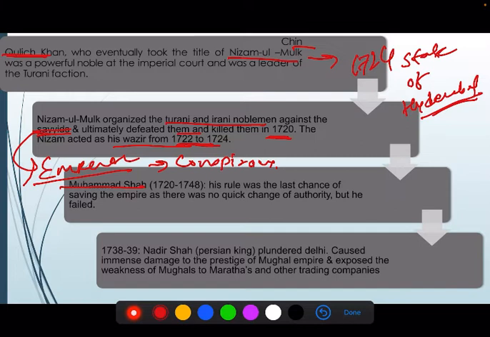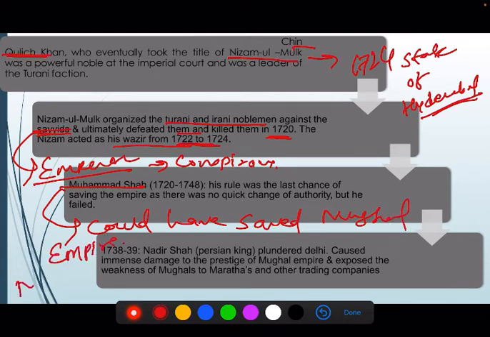And it was believed that Muhammad Shah could have saved the Mughal Empire, but he was not the man of the moment.